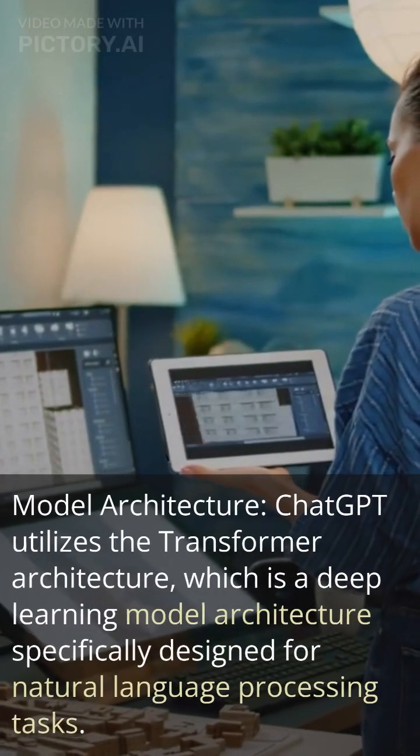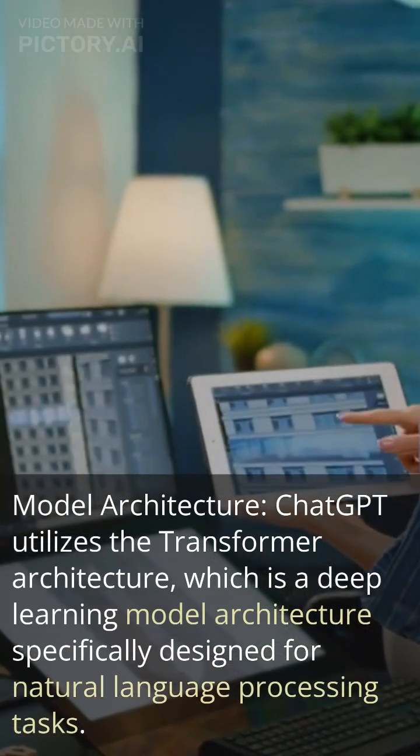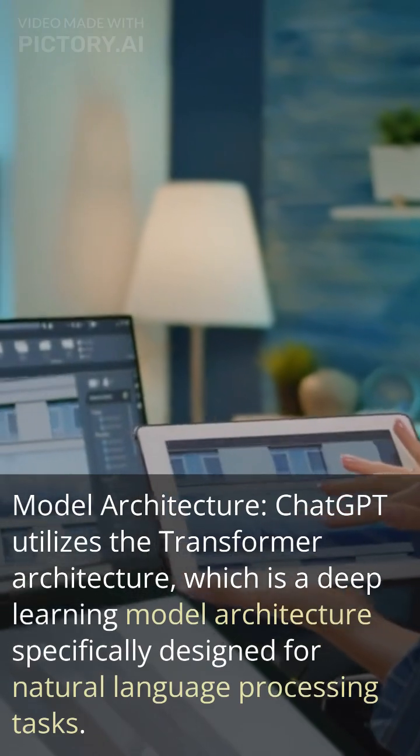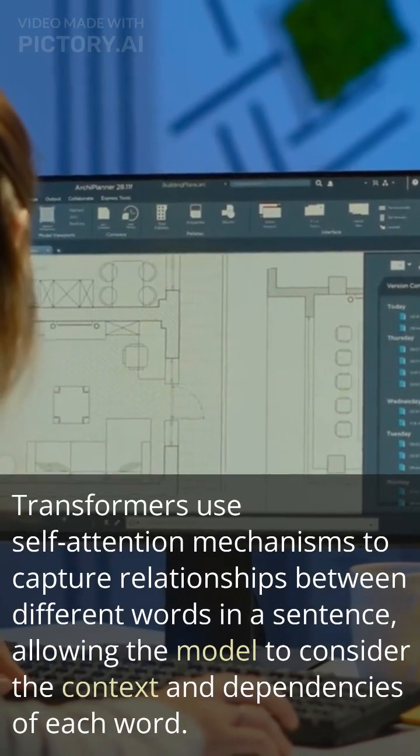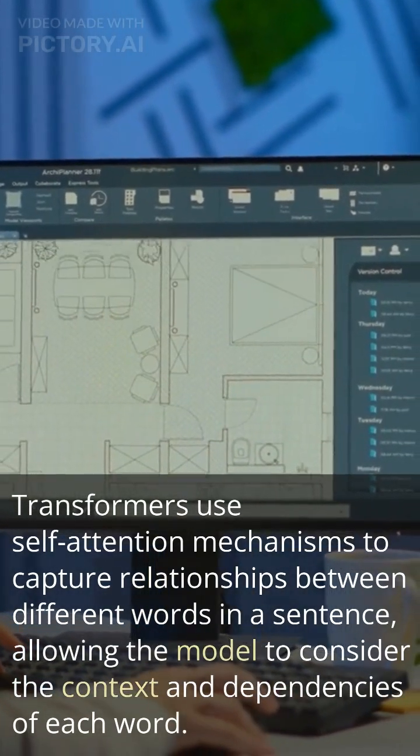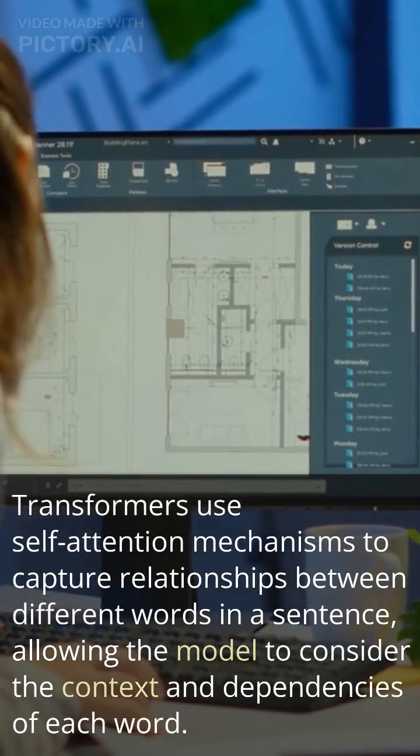Model architecture: ChatGPT utilizes the Transformer architecture, which is a deep learning model architecture specifically designed for natural language processing tasks. Transformers use self-attention mechanisms to capture relationships between different words in a sentence, allowing the model to consider the context and dependencies of each word.